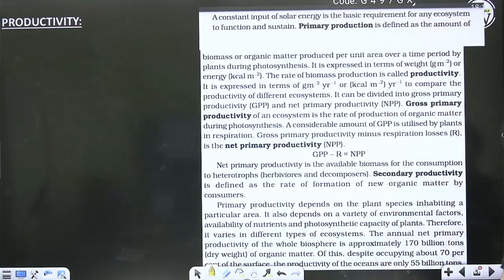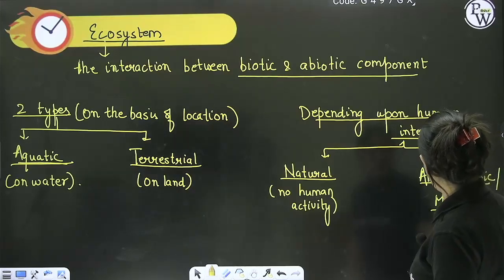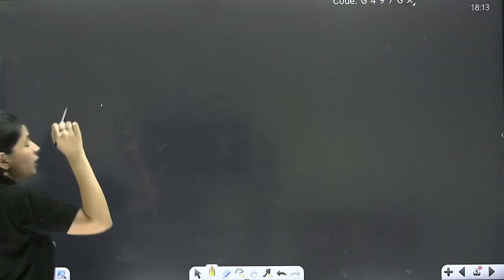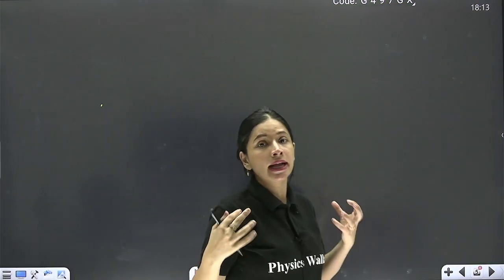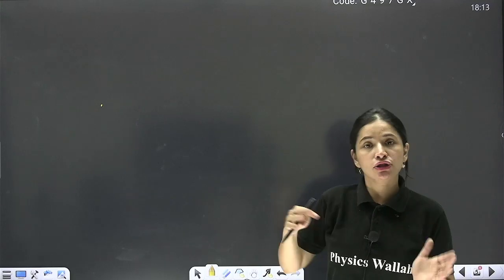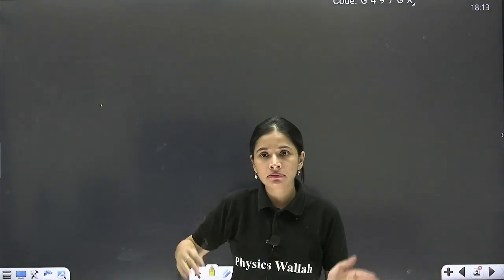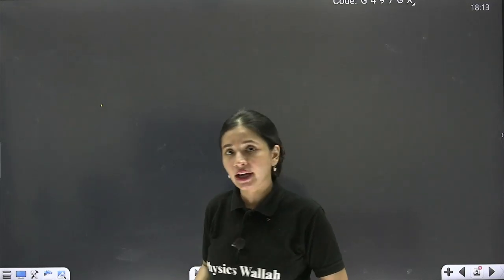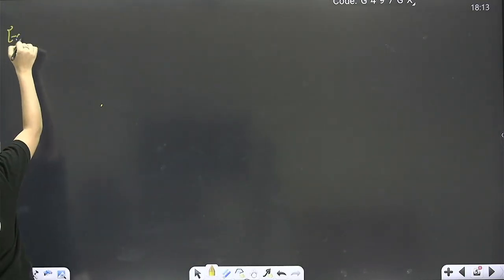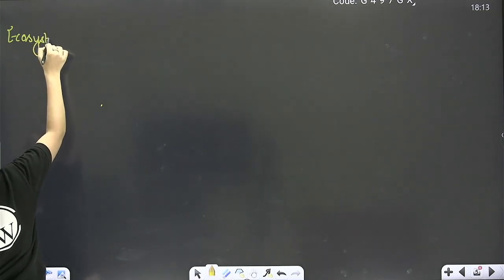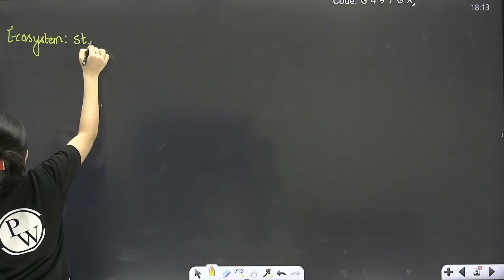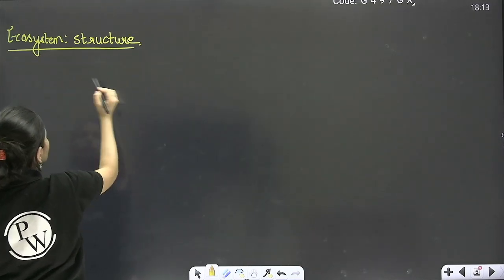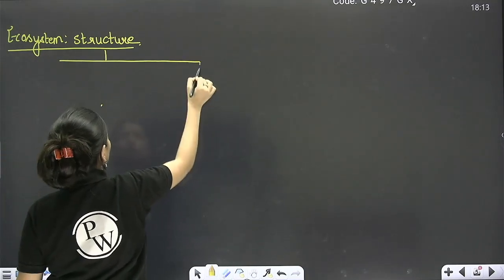Correct? Now beta, we are going to discuss about the structural and the functional roles of ecosystem in order to maintain the environment healthy. So first I'm going to tell you the structural aspect of ecosystem, and then we will start with the functional aspect of ecosystem, which is very, very important. So next heading is going to be ecosystem structure. Ecosystem structure mainly comprises of two units.